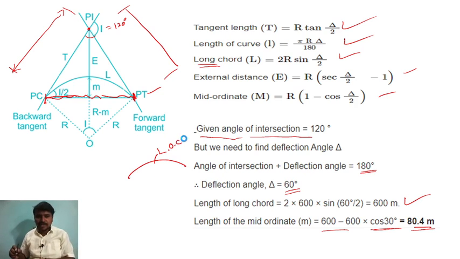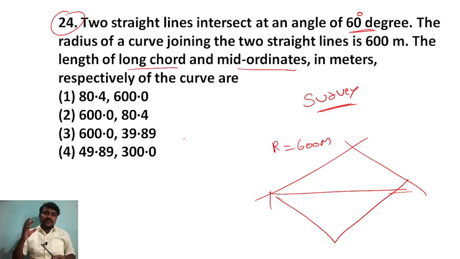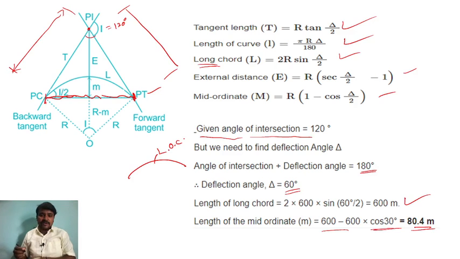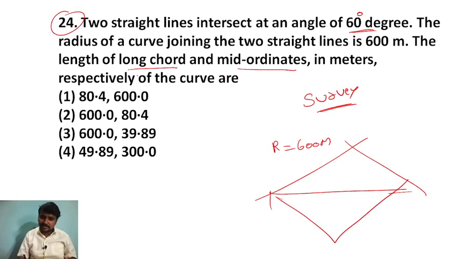Done? Okay. Now if you have confusion and you don't know the answer, by seeing the options also you can answer. 600 and 80.4 are the two common answers here. Whatever they ask is the long chord, so the answer is between these two only, right?